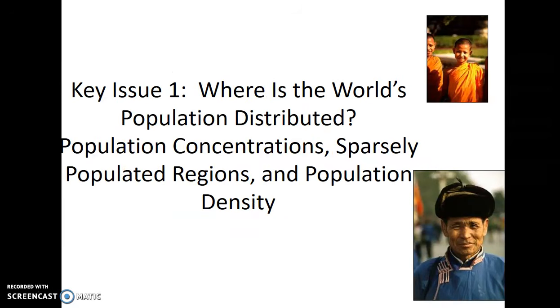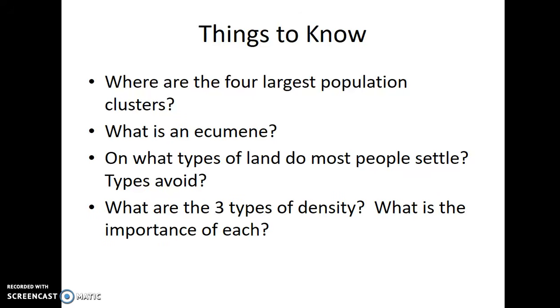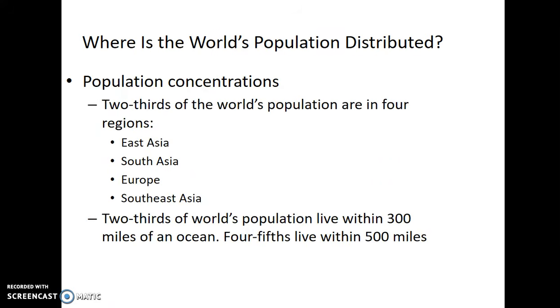Start with key issue 1, which is where is the world's population distributed. We're talking about population concentrations, where we have sparsely populated regions, where we have populated regions, and then population density. Things to know. Where are the 4 largest population clusters? What is an ecumene? Same thing, what is the non-ecumene? On what types of land do most people settle? What types do they avoid? And what are the 3 types of density? And what is the importance of each?